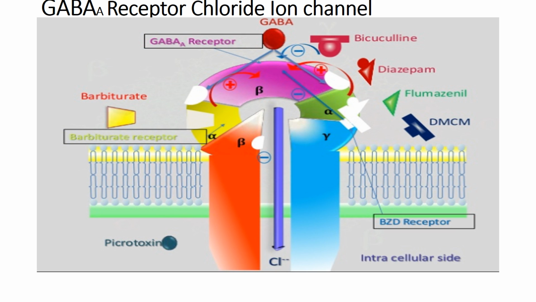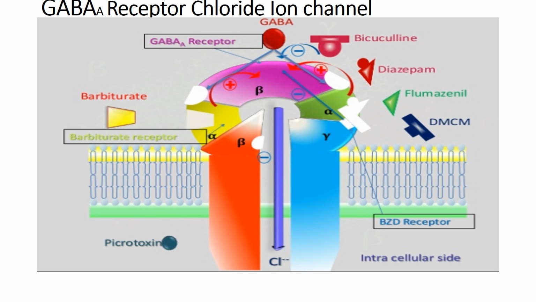of GABA. So this gamma aminobutyric acid will bind to the GABA A receptor on the chloride ion channel. When GABA binds to its receptor, it will cause the opening of the ion channel. This opening of the ion channel will lead to the influx of the chloride ions from the extracellular to the intracellular site.